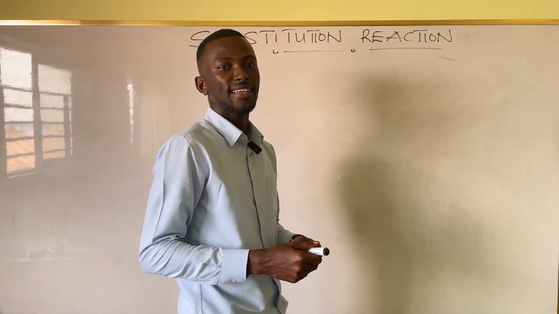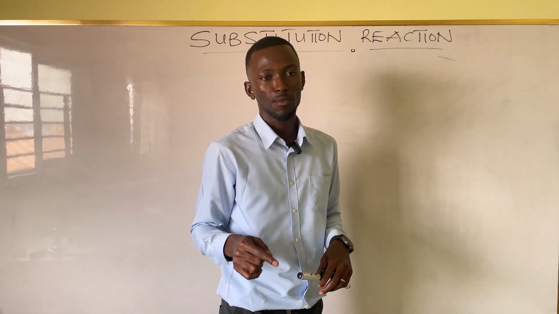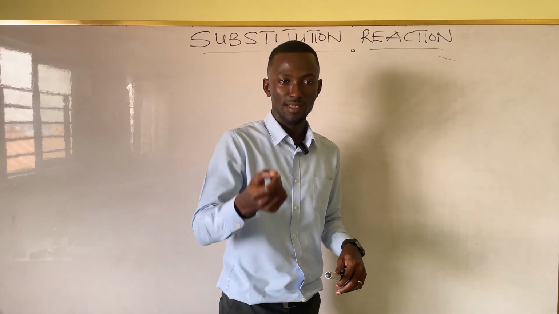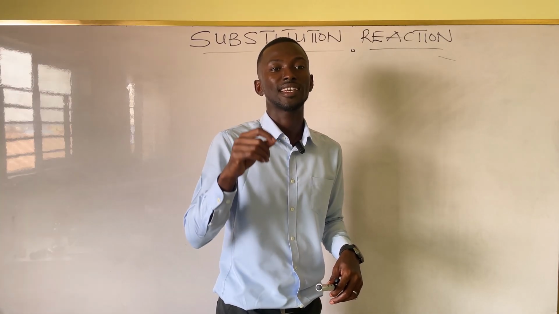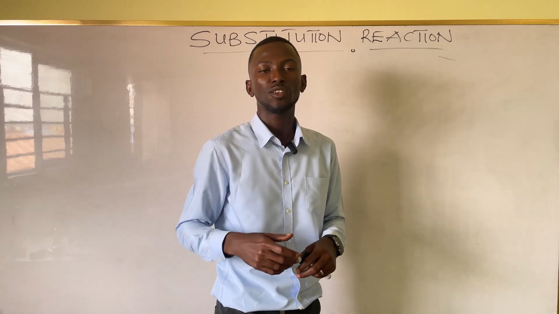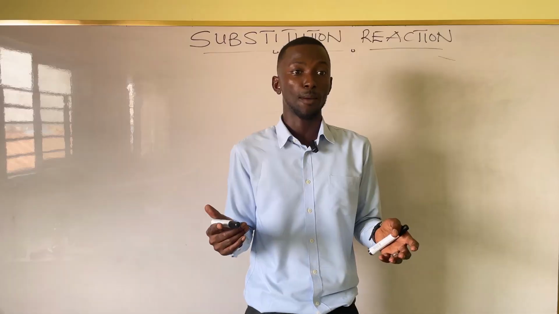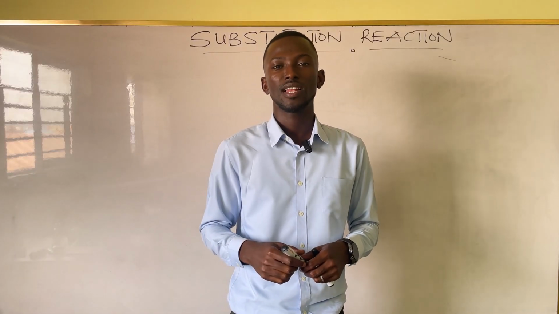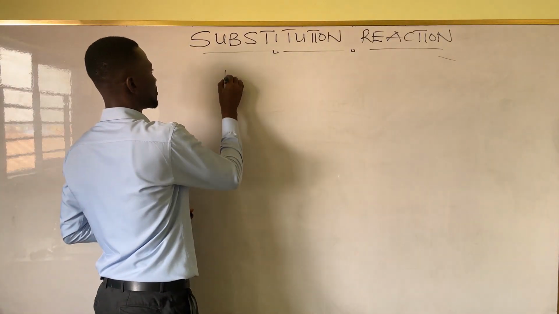So like we said earlier, we are looking at substitution reactions in alkanes. So that means there's an alkane molecule and one of the hydrogens of the alkane is replaced by a halogen. We'll be using, for example, chlorine. You can also use a different type of halogen like bromine anyway. So let's start with the simplest example, methane. So examples.